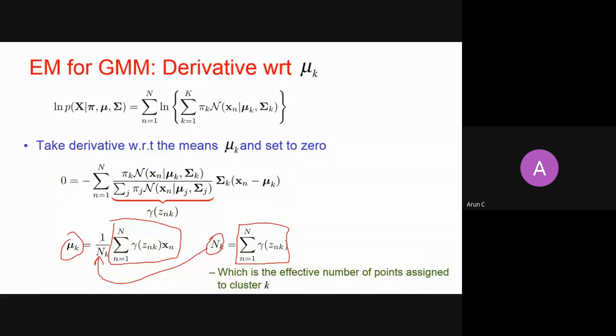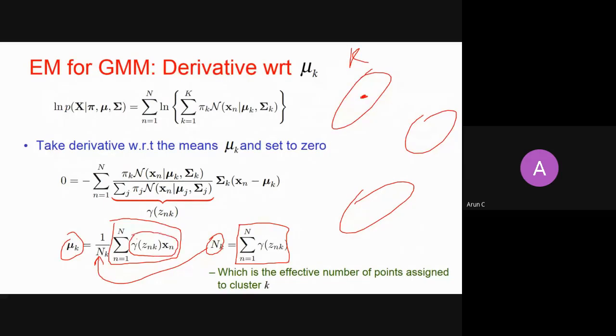So let's see intuitively what it says. There are some clusters, and we are calculating the mean of some kth cluster. What does it say? You find out the membership of every x for that cluster. So let's say this was x.